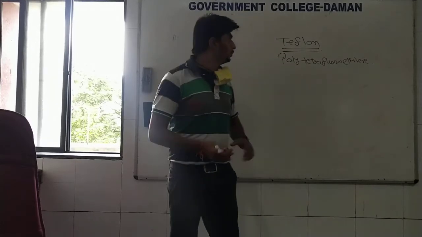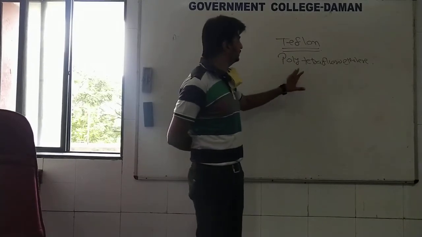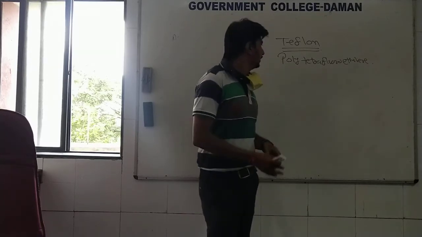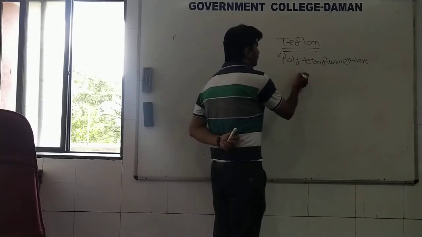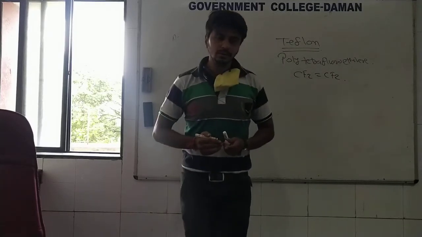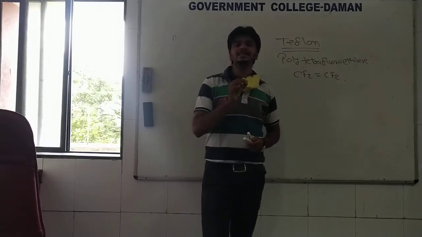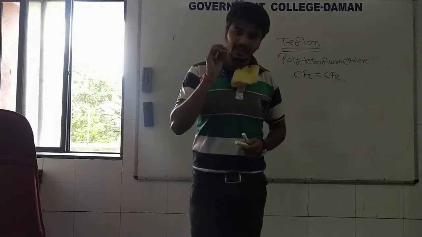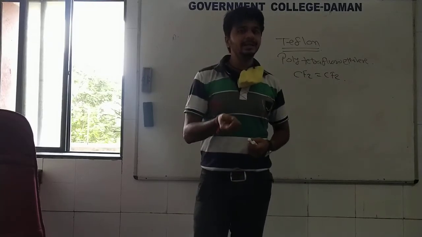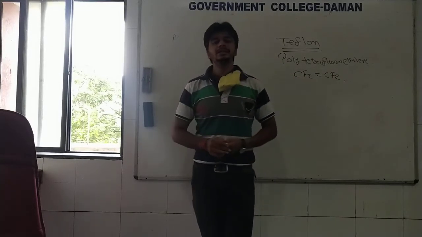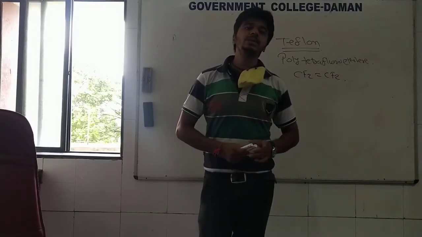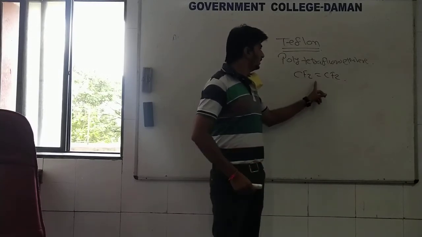Okay, so to prepare Teflon, also known as polytetrafluoroethylene, the monomer we require is tetrafluoroethylene, that is CF2=CF2. The scientist was not going out to find tetrafluoroethylene or Teflon, but accidentally in 1939 one of the scientists carried out an experiment in the laboratory. At that time he carried out the polymerization of tetrafluoroethylene.